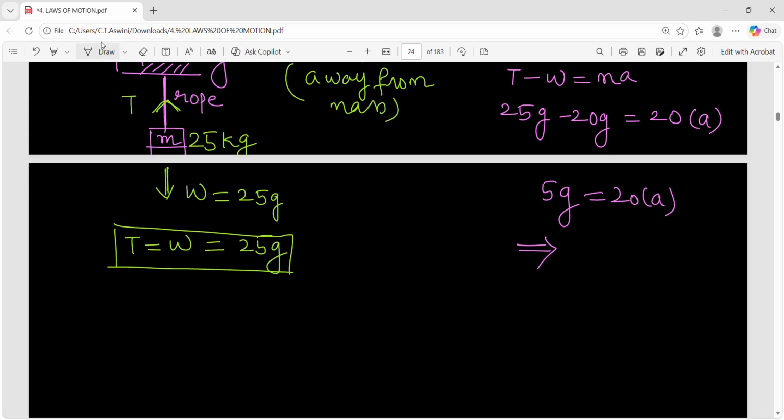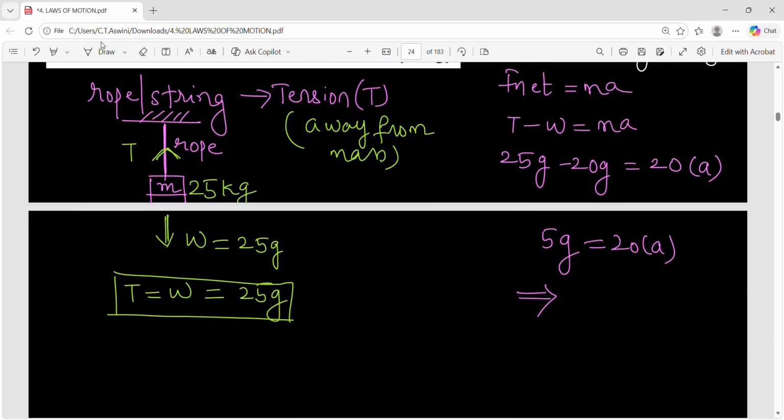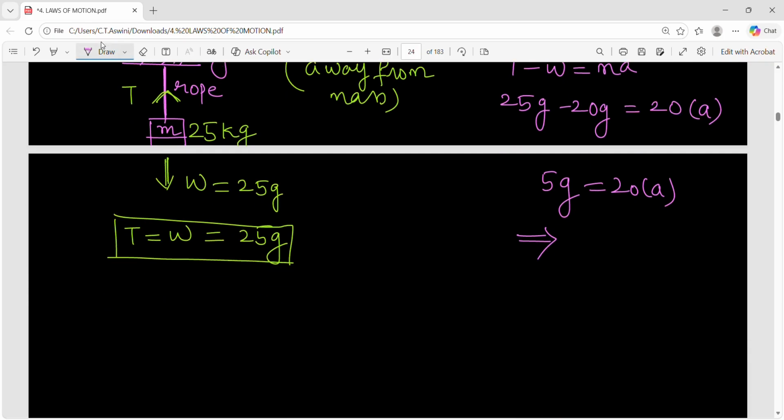Let us see the options once. Okay, g is not mentioned in the options. That means you have to substitute the g value. So what is a now? 5g, that means 5 into 10 upon 20. You can take 9.8 also, but as I discussed in earlier chapters, take 10 for simplicity.